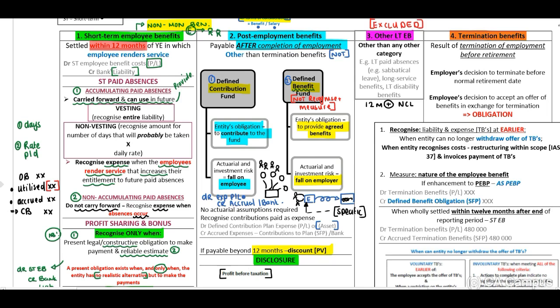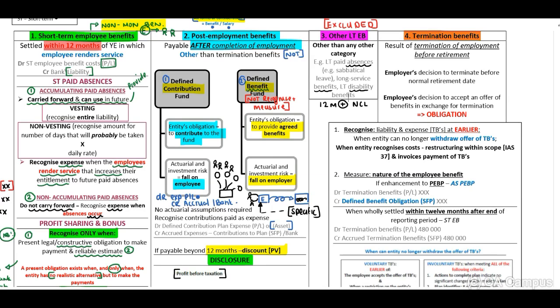Other long-term employee benefits is excluded from the syllabus. But guys, let's just have a look at basic examples. This can be long-term paid absences such as sabbatical leave, long-term service benefits, or disability benefits. Now, termination benefits, a very important section.